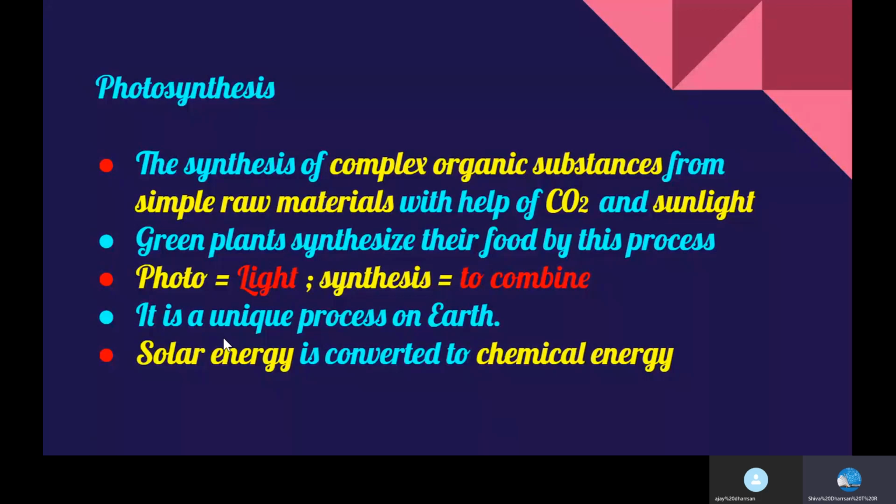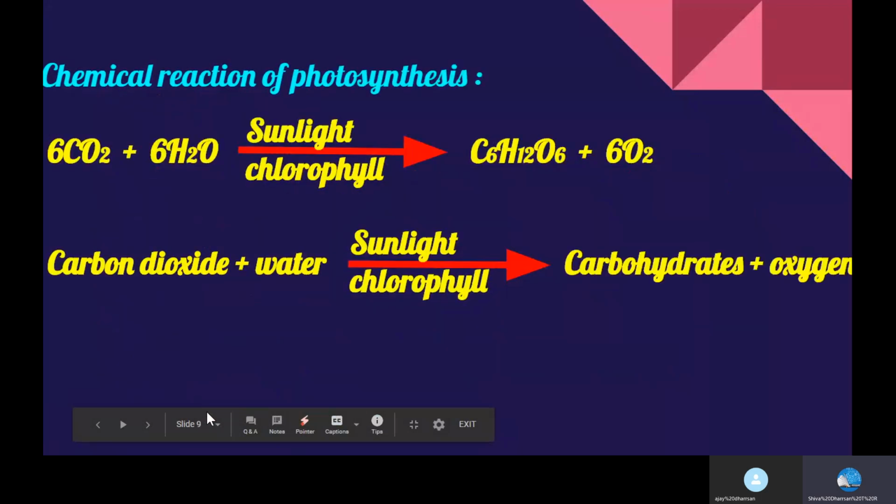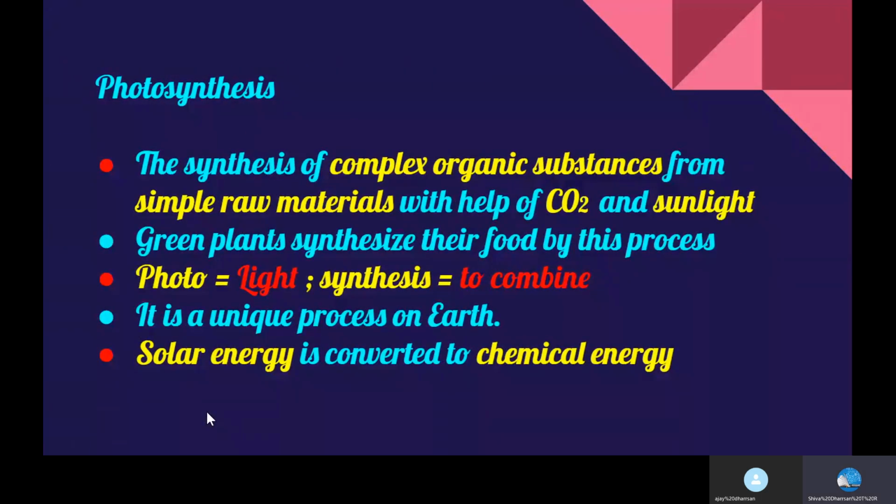Photosynthesis can be defined as the synthesis of complex organic substances like carbohydrates from simple inorganic raw materials like carbon dioxide and water, with the help of chlorophyll in the presence of sunlight energy.